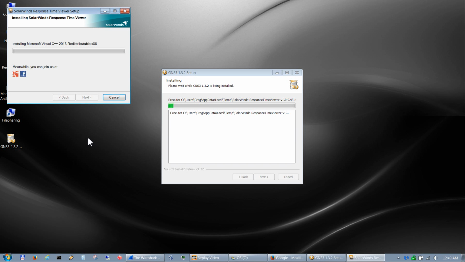Hit next to that, and then it installs. This is the longest portion of the GNS3 installation. And after this is done installing, you'll actually load up the Response Time Viewer in a second.